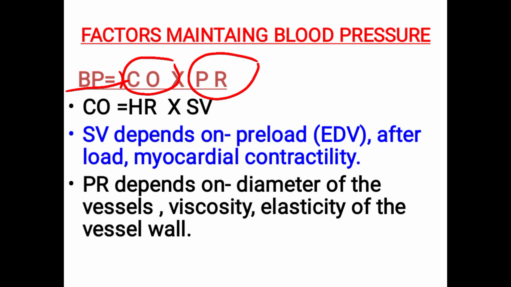So, factors maintaining the blood pressure. If asked to write a note on which factors maintain the blood pressure, you have to write cardiac output, peripheral resistance, blood volume, then viscosity of the blood, and elasticity of the vessel wall. So that is enough.